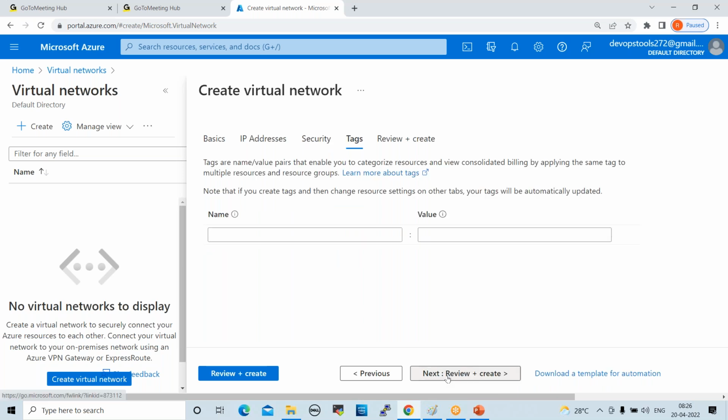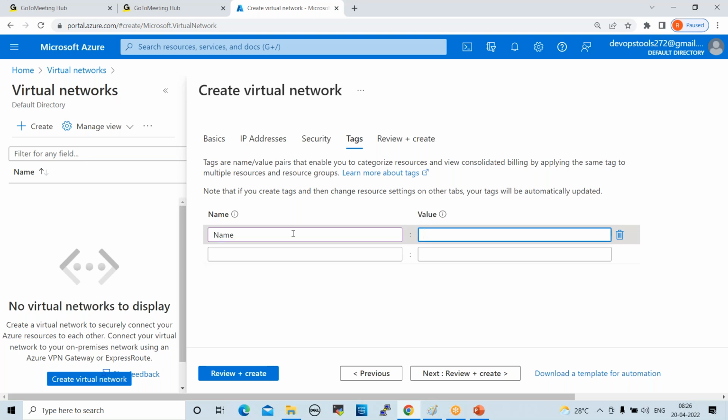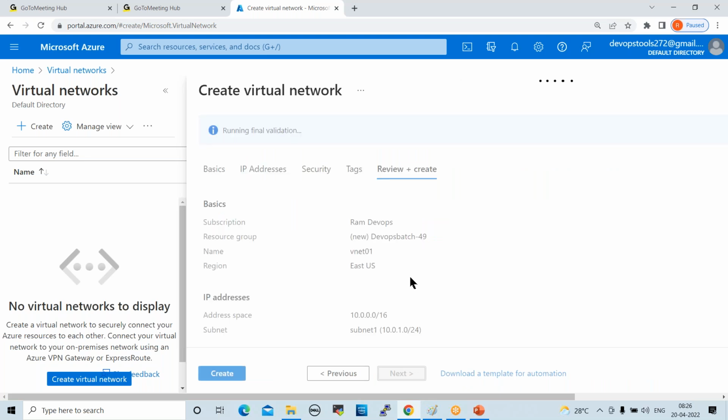Okay, click on next. Tag name, VNet 01. Click on next, review and create. You can review your information. Check here.